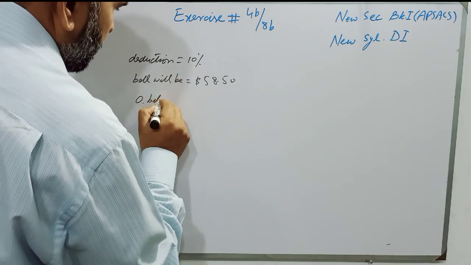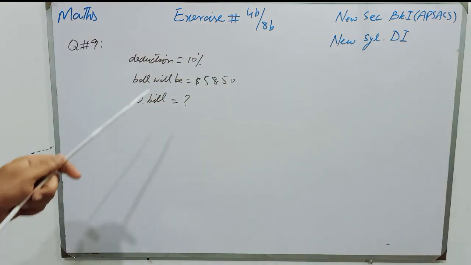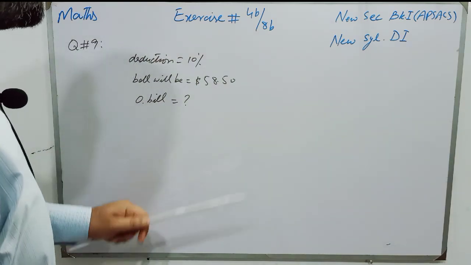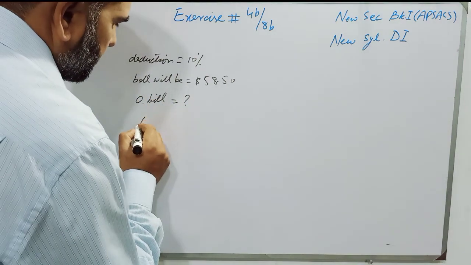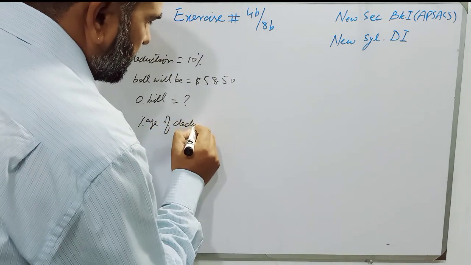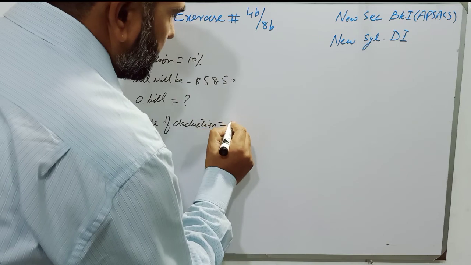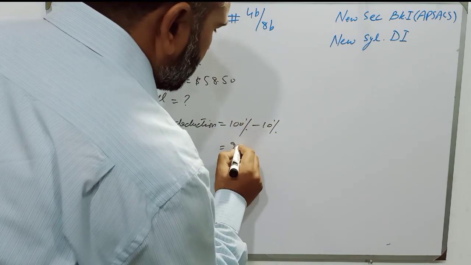So students, deduction of the bill is 10%, so the percentage after deduction will be 100% minus 10%, and it will be 90%.